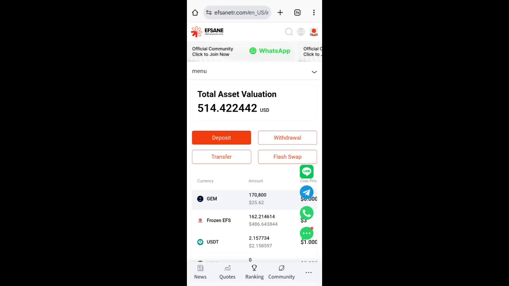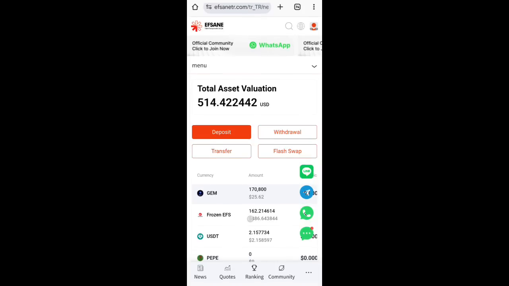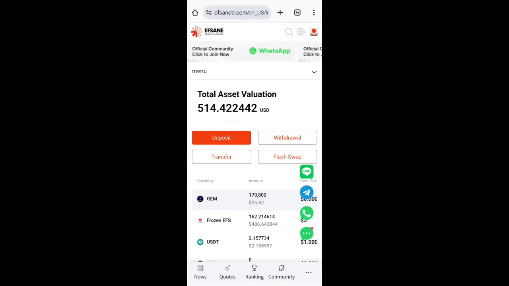So now they're telling you they're going to list at $6 per one. So if they list at $6 per one, each one EFS token is giving you $6. If you have two, it is $12. So you can see the amount I have here. I have over 162 EFS token here. Now when they list, I'm going to get double of it. Do you understand? So that is how it works for now.